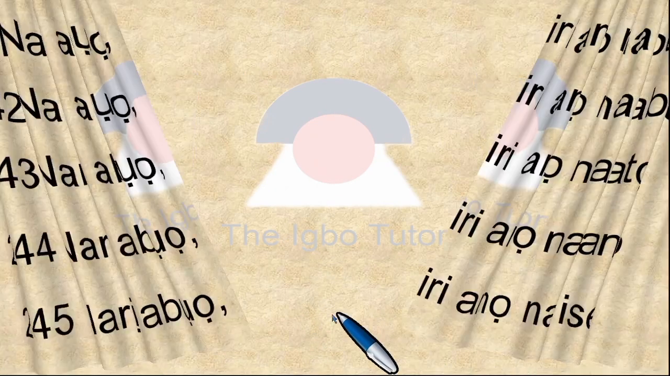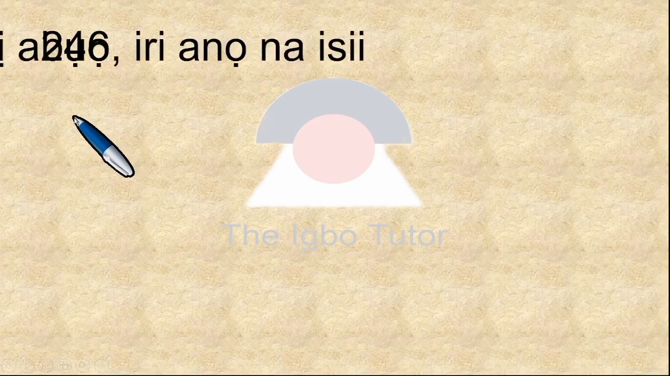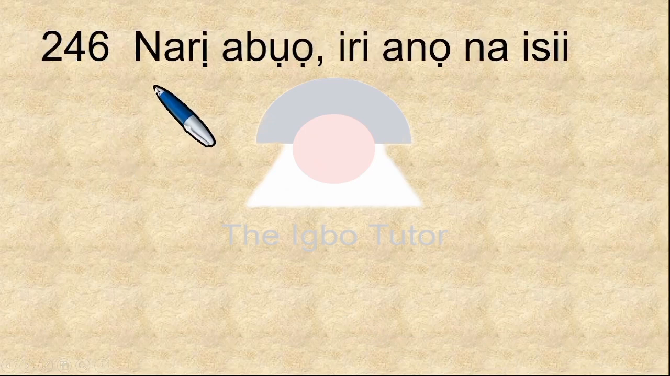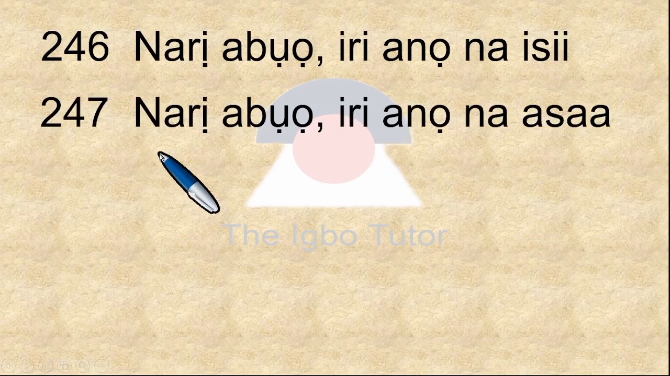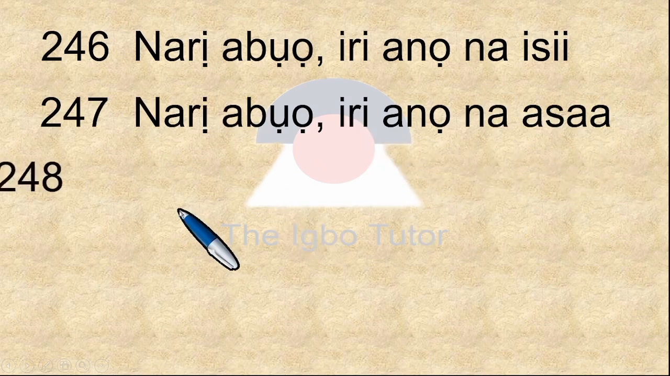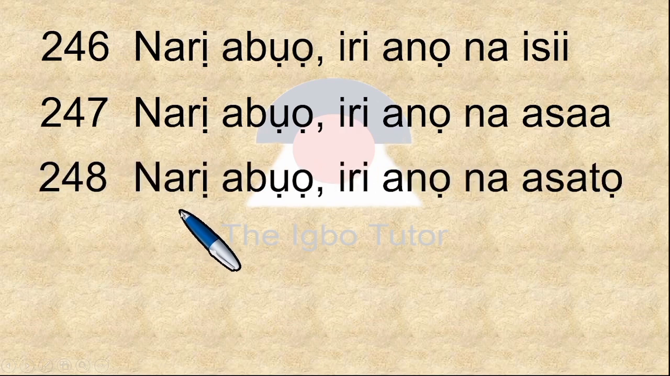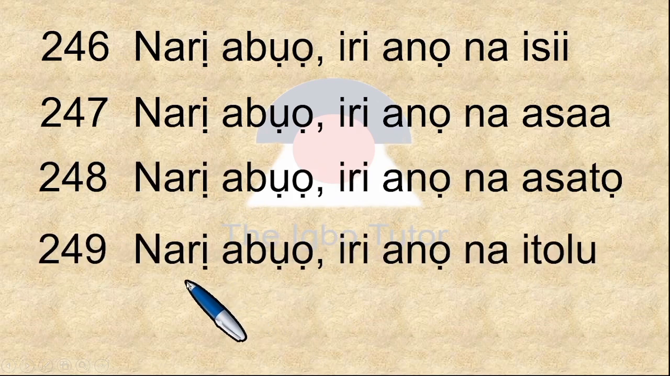Let's go to the next page. And what do we have here first? We have 246. Narị abụọ, iri anọ na isii. 247. Narị abụọ, iri anọ na asaa. 248 is narị abụọ, iri anọ na asatọ. 249. Narị abụọ, iri anọ na itoolu.